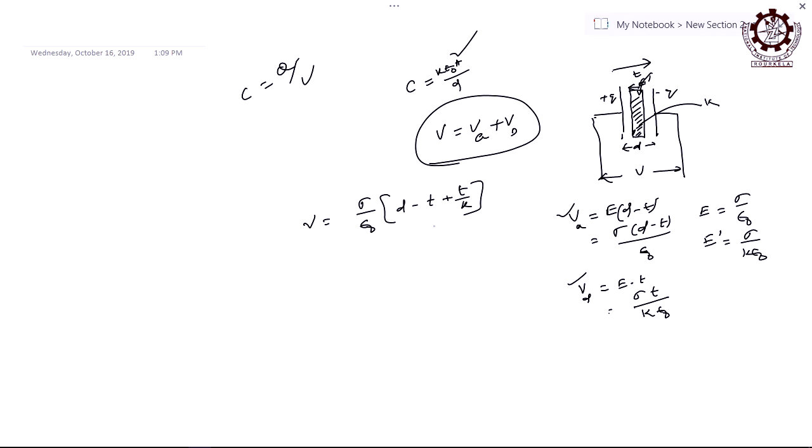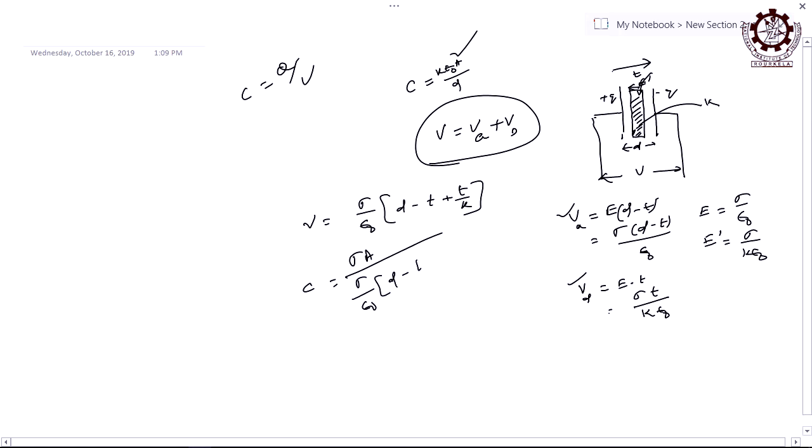So, ultimately how much is the capacity? C is nothing but equal to Q by V. Q is how much? Sigma A, right. If A is the area of that plate, Q will be sigma into A, then divided by sigma by epsilon 0 into D minus T plus T by K, right.